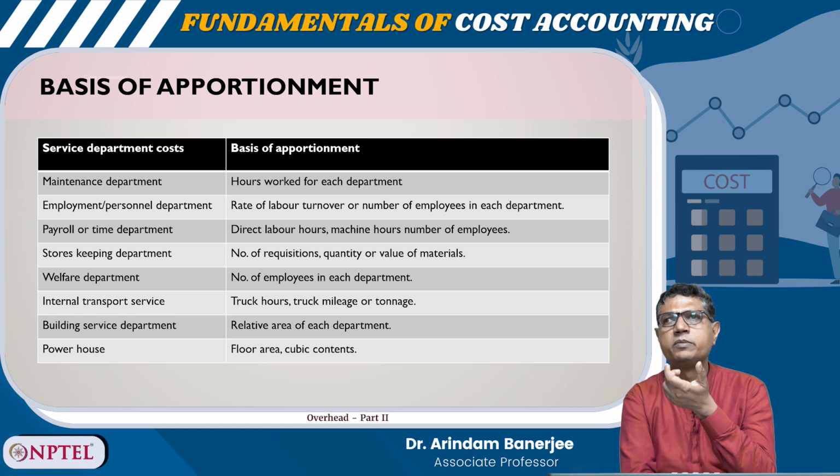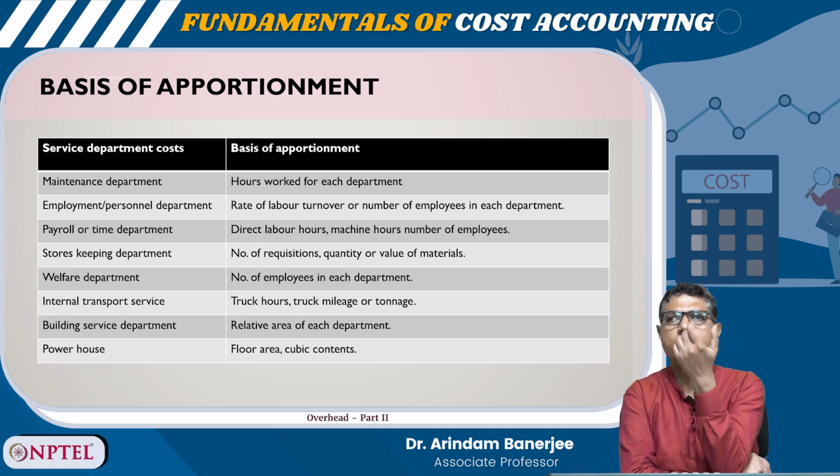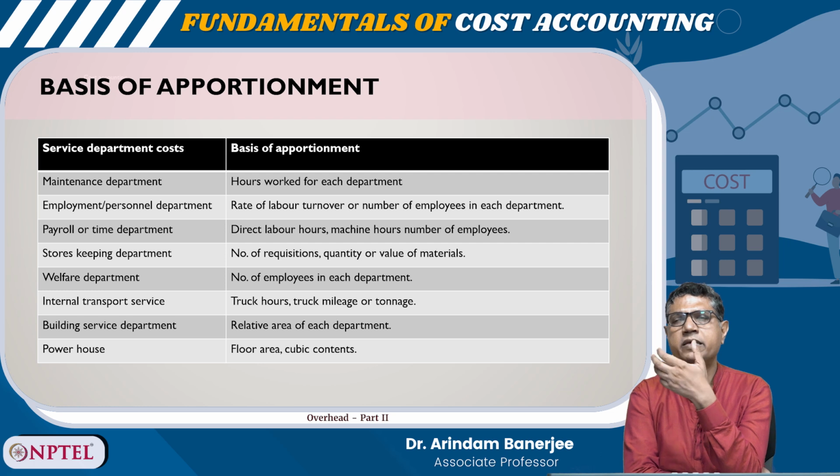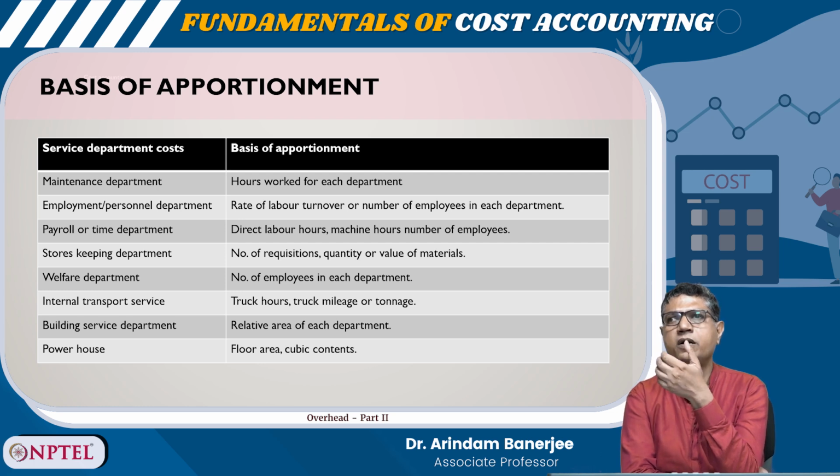Like the maintenance department, for example, the basis of apportionment can be hours worked for each department. For the employment or personnel department, that is HR, the basis of apportionment could be rate of labor turnover or number of employees in each department. Payroll or time department, the basis of apportionment could be direct labor hours, machine hours, number of employees, etc. Stores keeping department, number of requisitions, quantity or value of materials.